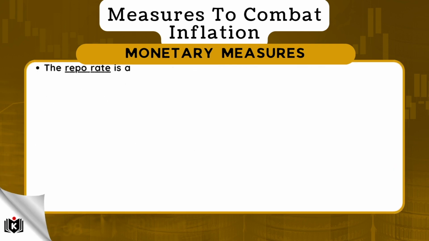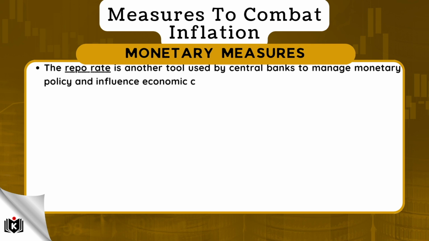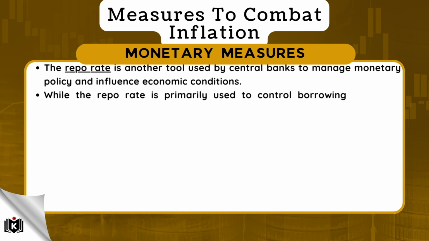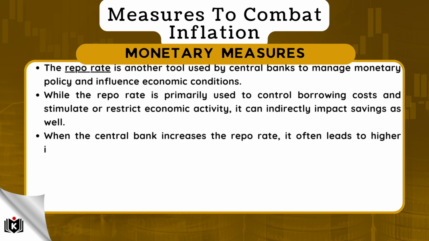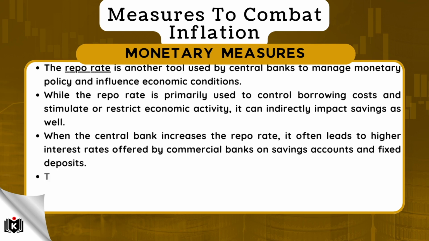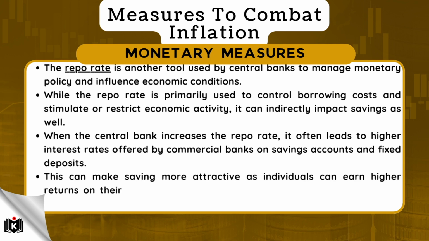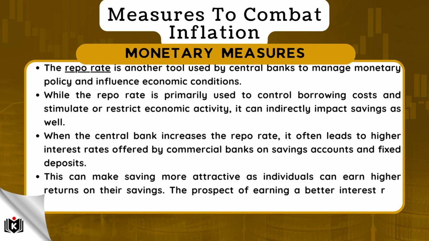The repo rate is another tool used by central banks to manage monetary policy and influence economic conditions. While the repo rate is primarily used to control borrowing costs and stimulate or restrict economic activity, it can indirectly impact savings as well. When the central bank increases the repo rate, it often leads to higher interest rates offered by commercial banks on savings accounts and fixed deposits. This can make saving more attractive, as individuals can earn higher returns on their savings. The prospect of earning a better interest rate can therefore encourage people to save more.